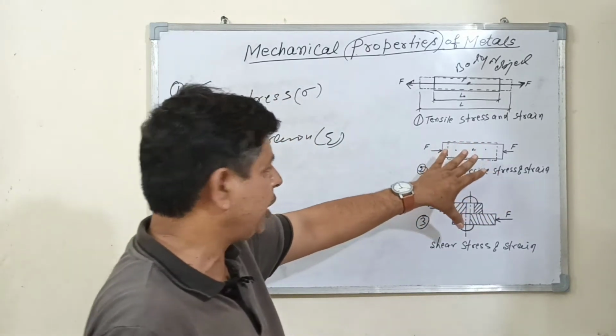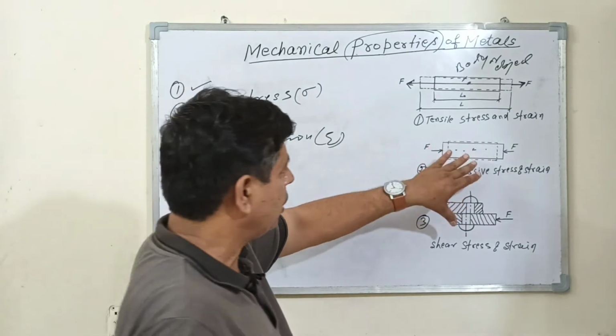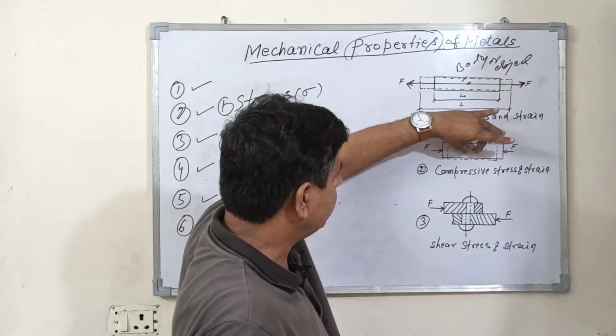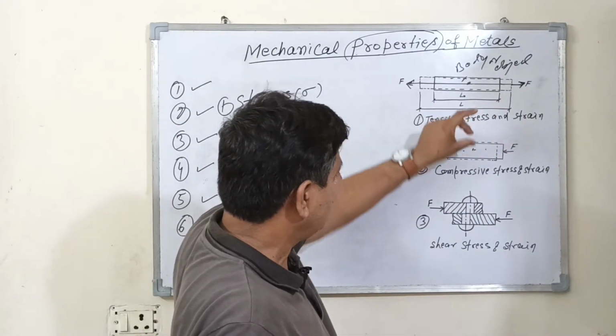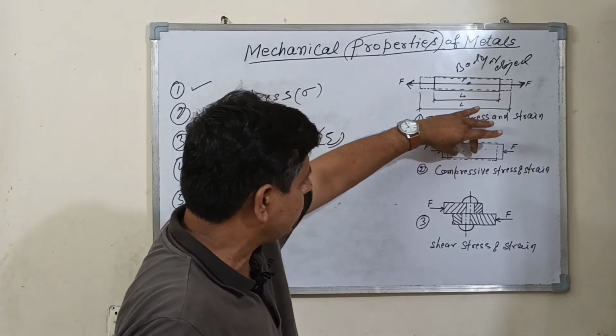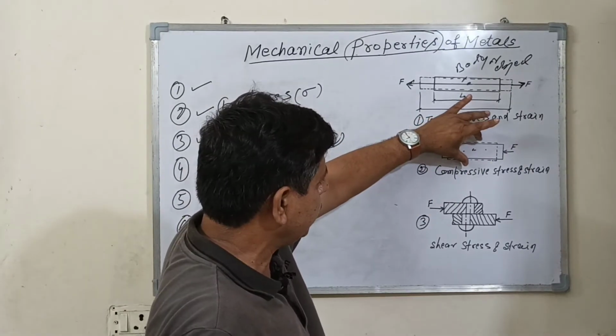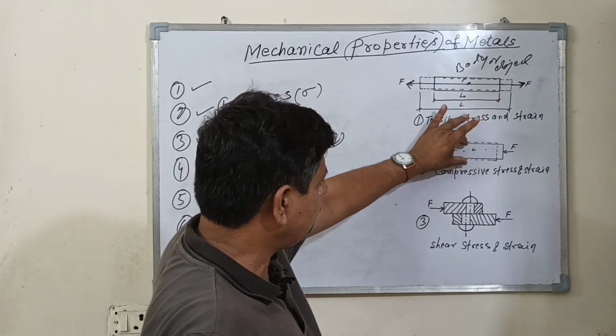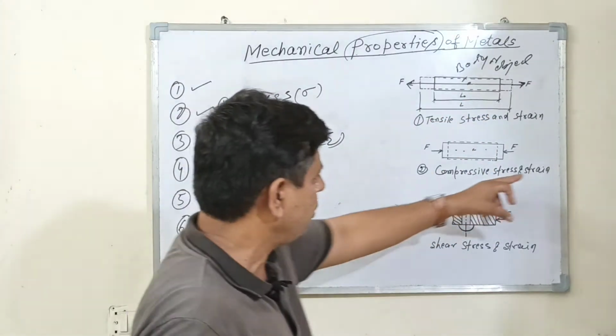For a little consideration, you can see this figure. The length of this component decreases and the cross-section area increases. The ratio of the decrease in length to the original length is called the compressive strain.